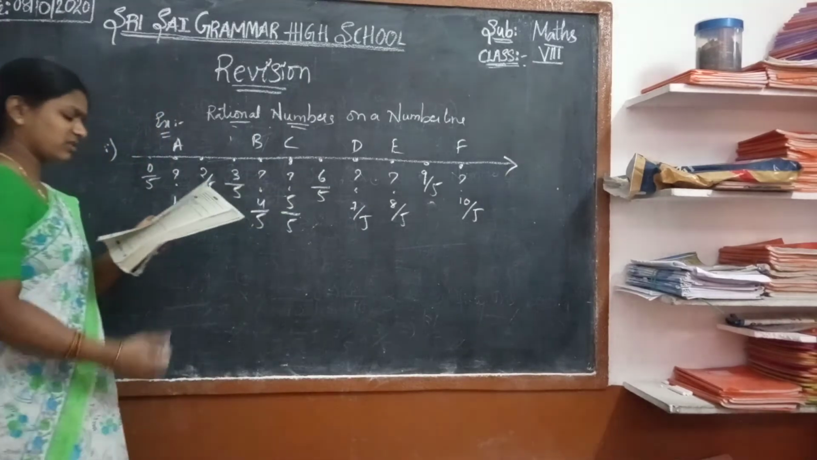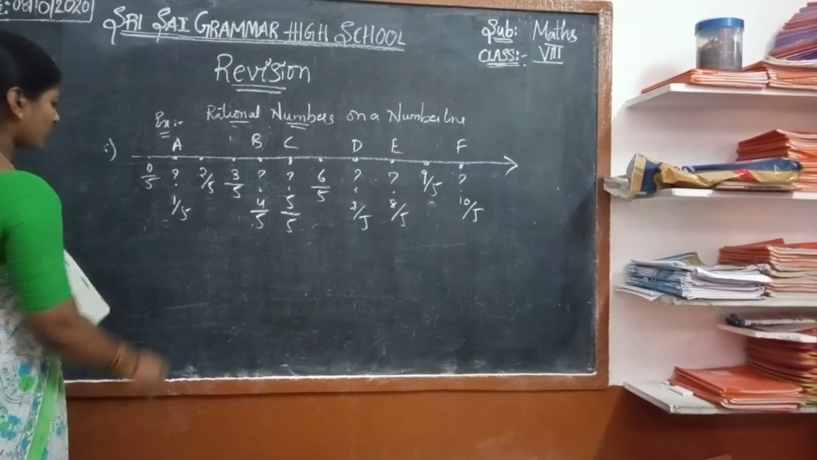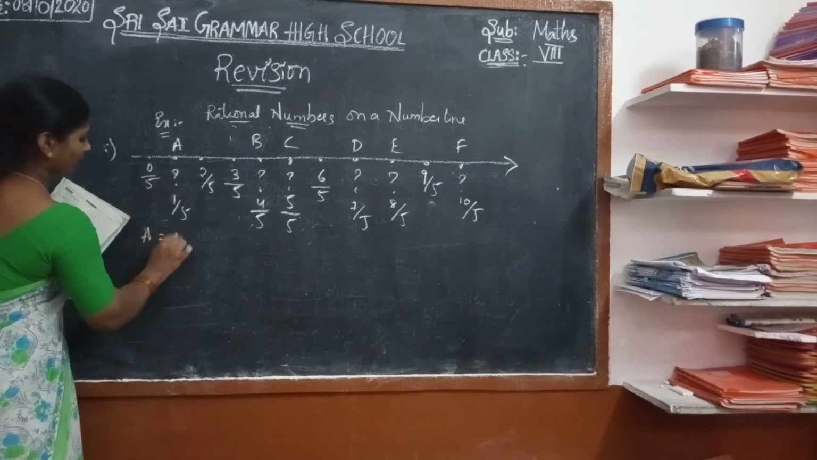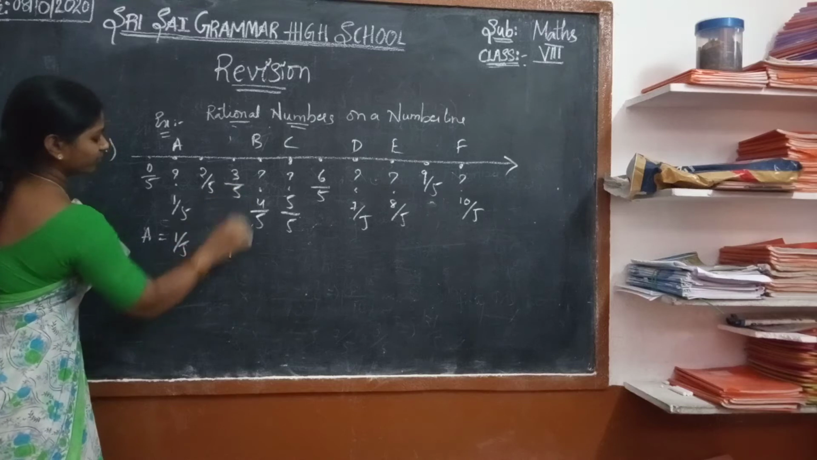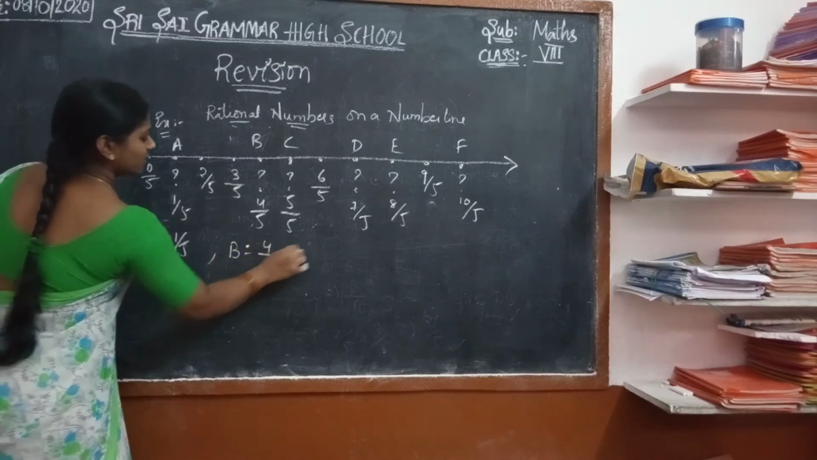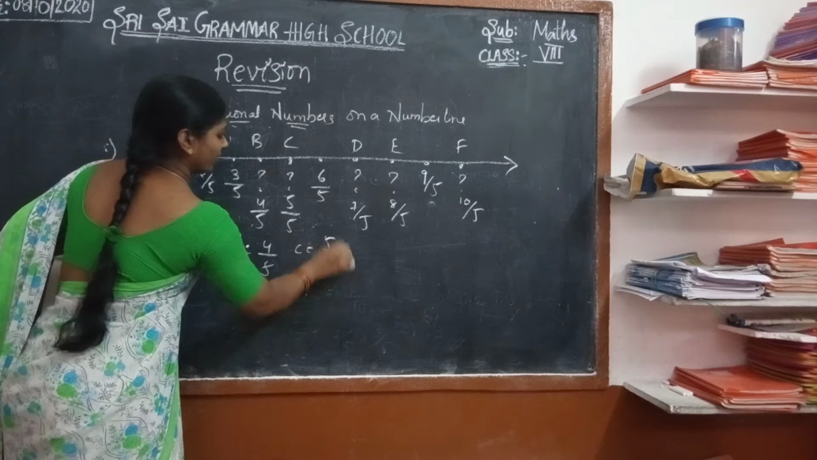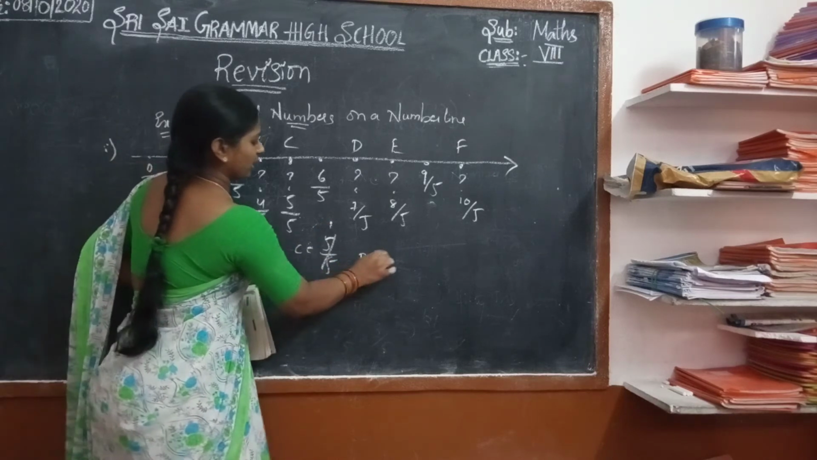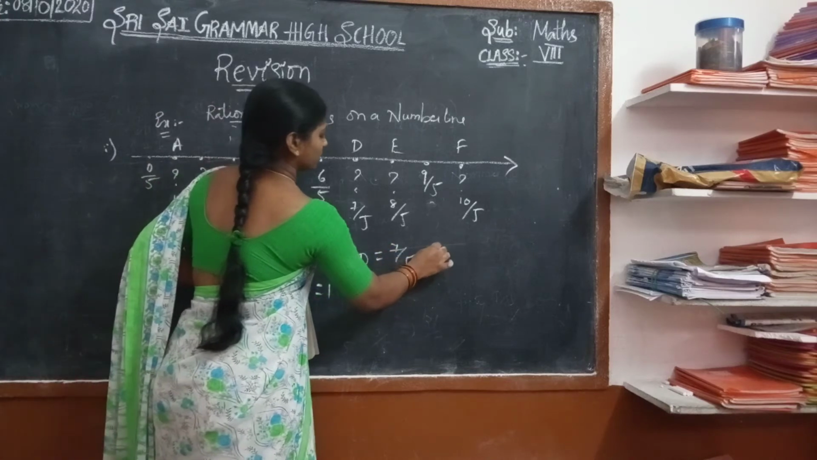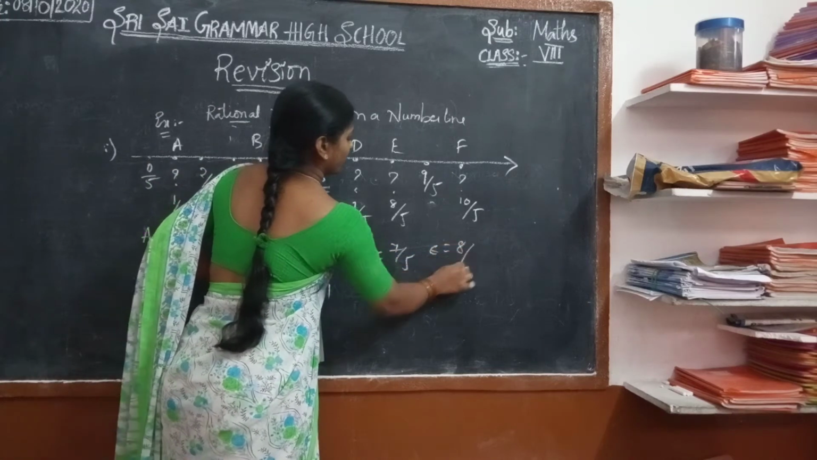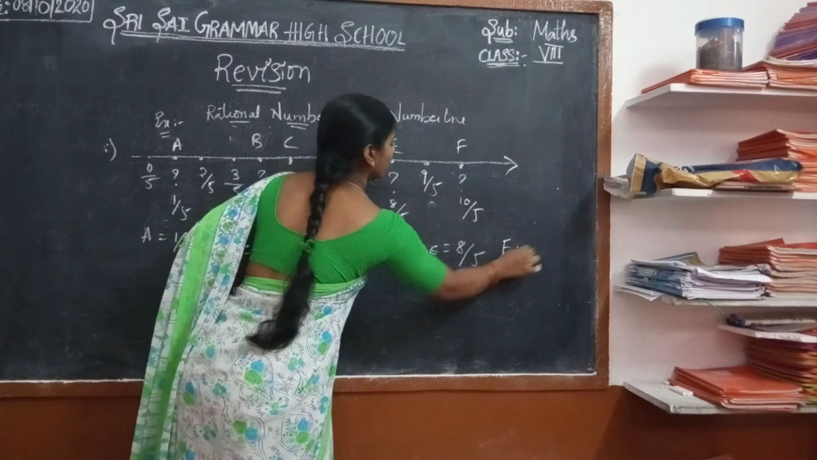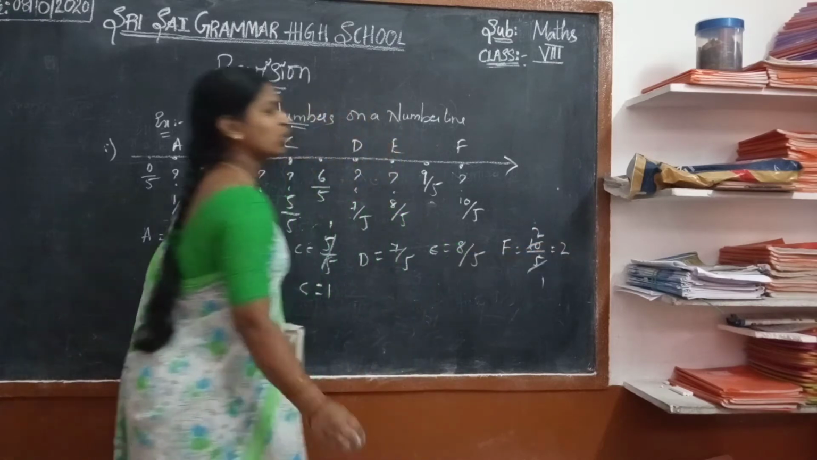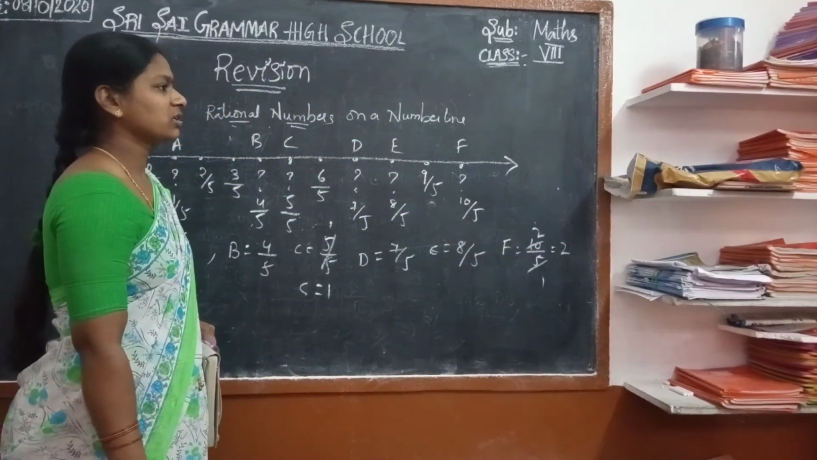Yes, it is right. So now A is 1 by 5. Now B is 4 by 5. C is 5 by 5, where it is equal to 1. Yes, and also D is equal to 7 by 5 and E is equal to 8 by 5. F is equal to 10 by 5, where it is equal to 2. Yes, F is equal to 2.